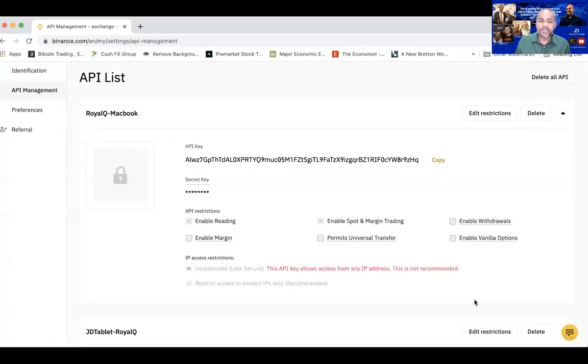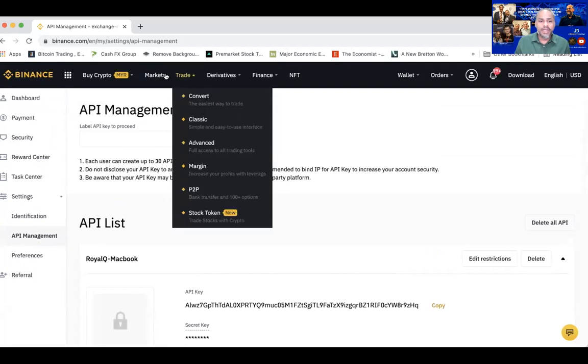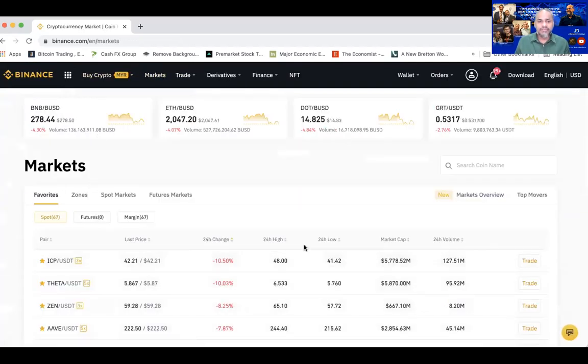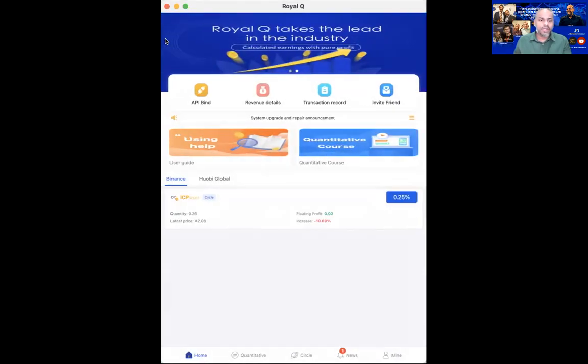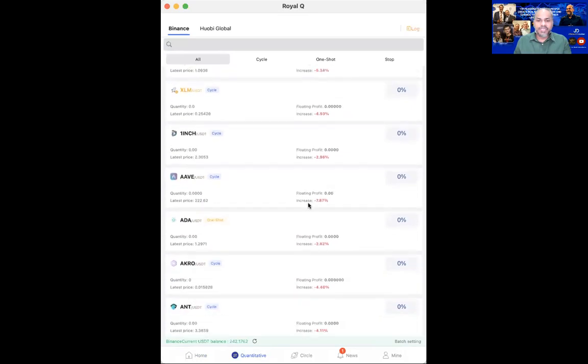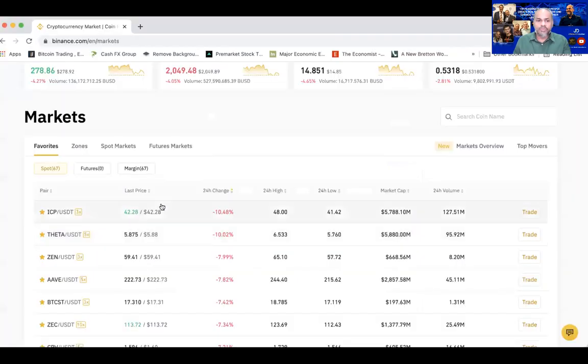Yeah. And the other thing, to answer that question, let me bring you back to Binance. Remember, we are trading in Binance. So you can go under the market. All right, you can see my slide, right? Under the market. Now, you see, what I did is very simple. All the coins that are listed here, about 67 coins here, I actually went and put them into my favorite.